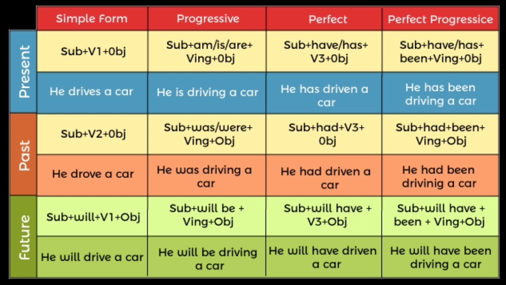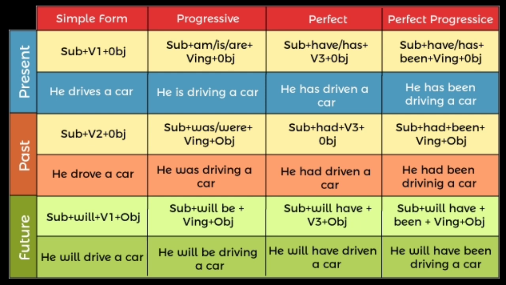Now let us see present perfect progressive. The structure is subject plus has or have plus been plus verb ing form plus object. For example, he has been driving a car. In the same way, the simple past tense structure will be subject plus V2 plus object, past progressive, subject plus was or were plus verb ing plus object, past perfect, the structure will be subject plus had plus V3 plus object. The next is past perfect progressive. The structure will be subject plus had plus been plus verb ing plus object.